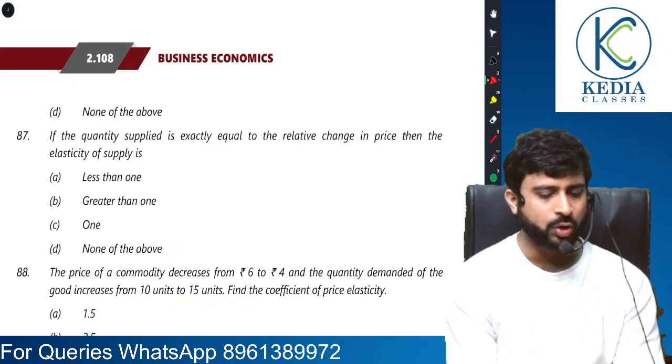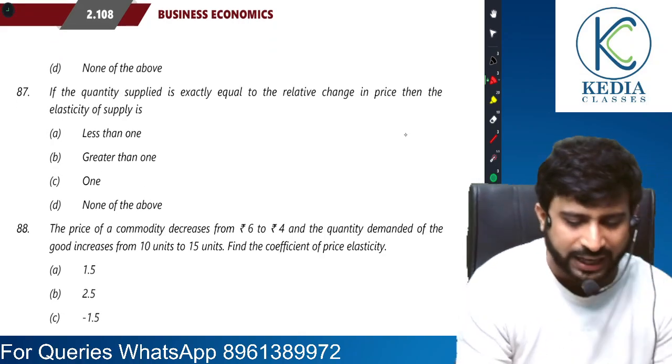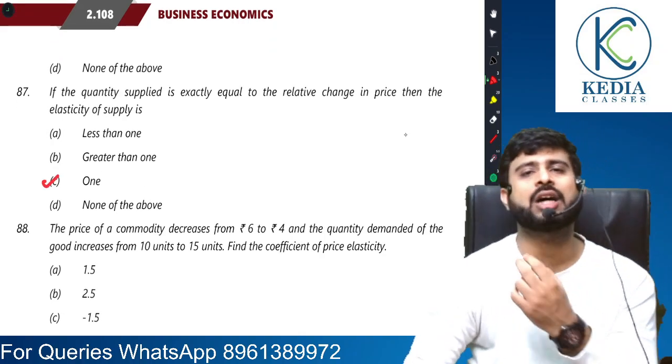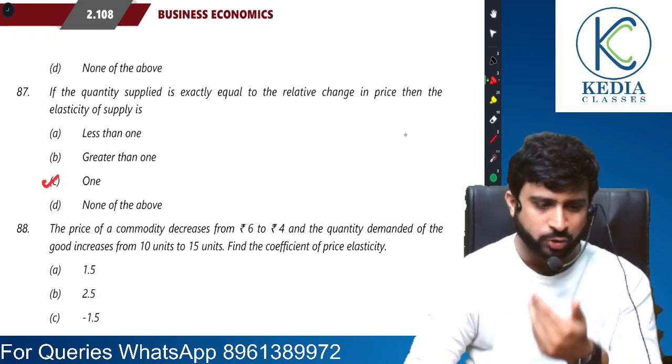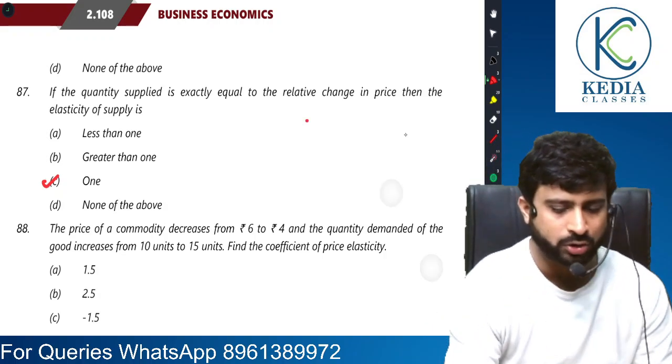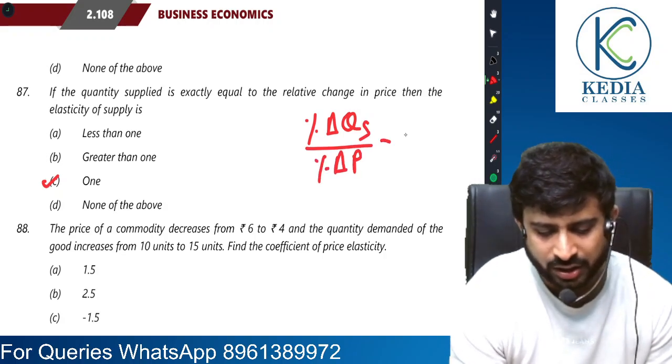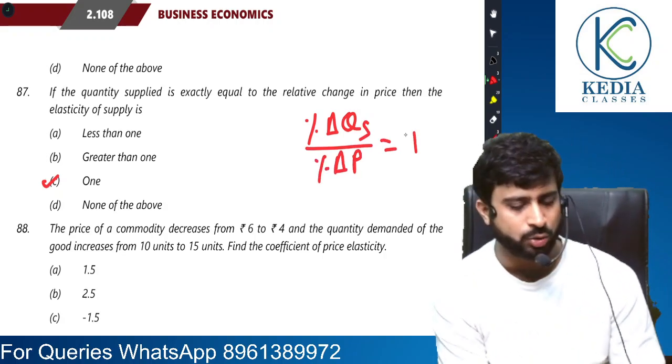Okay. Moving on. If quantity supplied is exactly equal to relative change in its price, then elasticity is 1. That is, both are changing with the same percentage. So if numerator and denominator are same, because the formula is percentage change in quantity supplied by percentage change in price, dear students, if both are same, the natural value you get is 1.